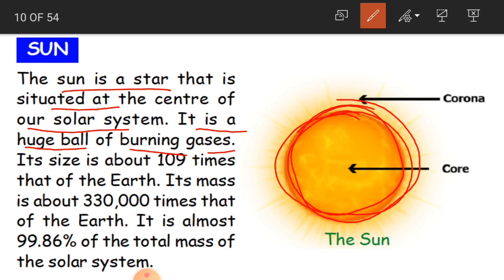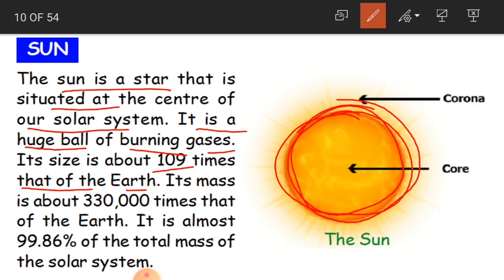As we have gases in our atmosphere, like oxygen, nitrogen, carbon dioxide and some other gases, even in the sun you have gases which are burning, because the sun itself is named for the heat, for burning. Its size is about 109 times that of the earth.